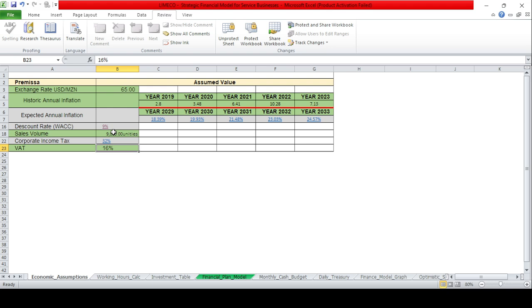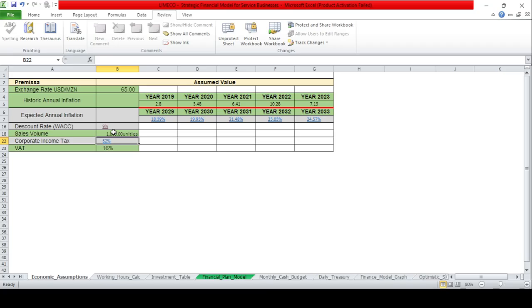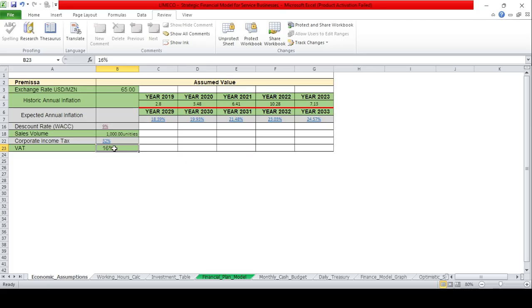The behavioral segment could be, for example, 1,000 people, okay, and the VAT 16%, but not now, because it depends on whether the revenue is at least 1 million rands.